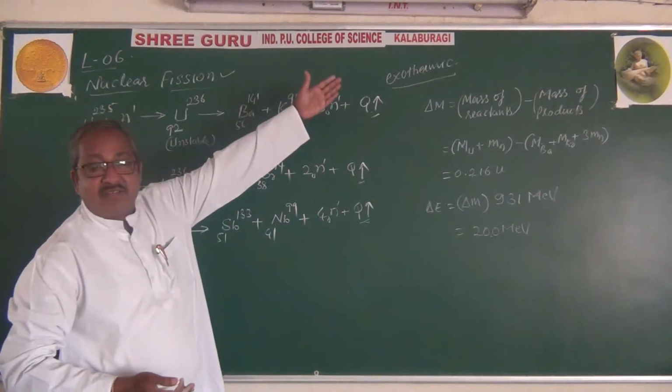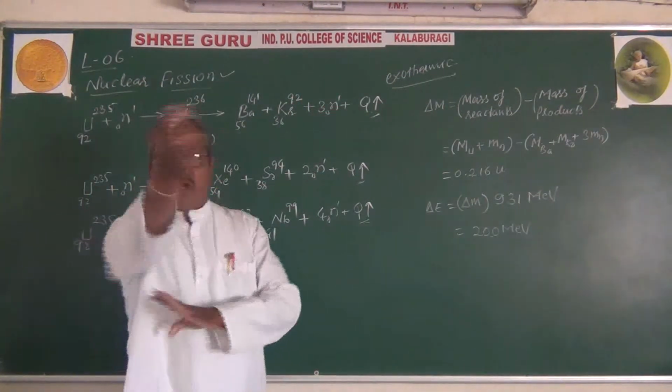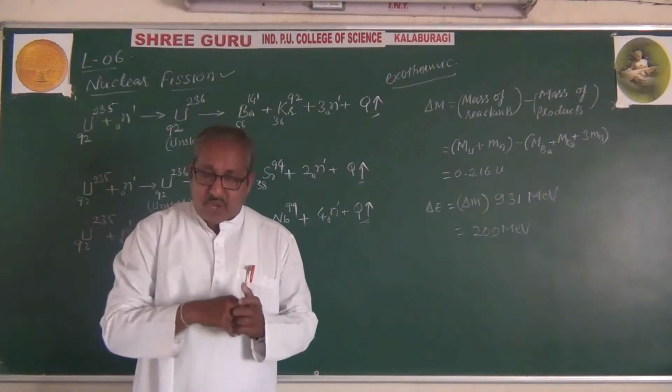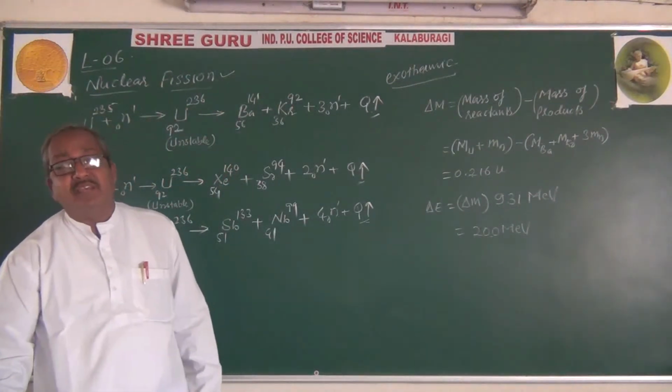Generally we call that an exothermic reaction, meaning energy is given out. It does not absorb energy, it gives out energy.